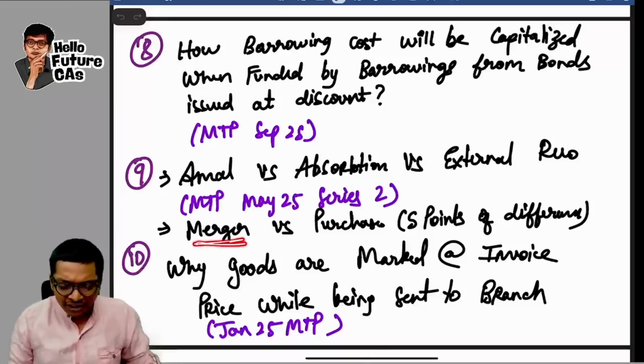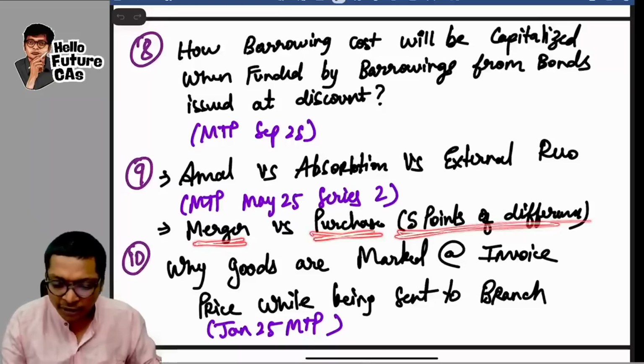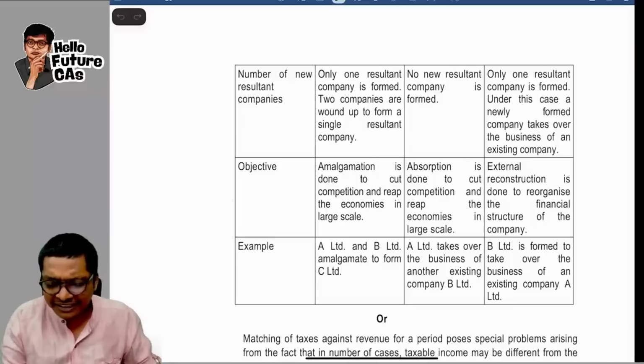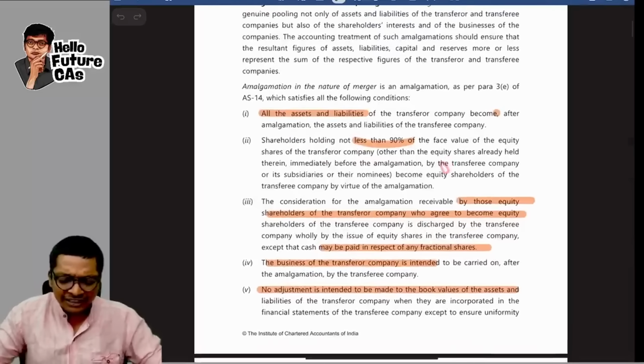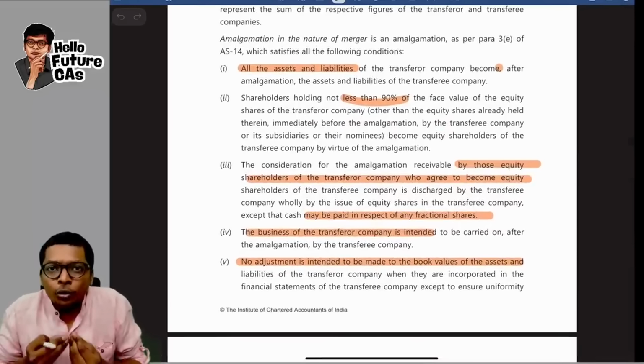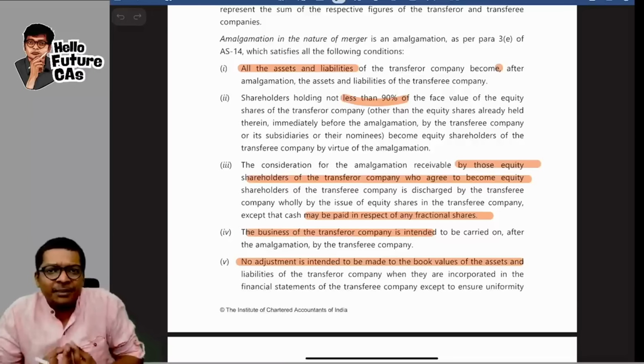Next one, merger versus purchase. 5 points of difference. Whichever class in the country, wherever you have gone, I am guaranteeing you would have studied this, guys. Because in amalgamation, they would have told you how to differentiate merger versus purchase.